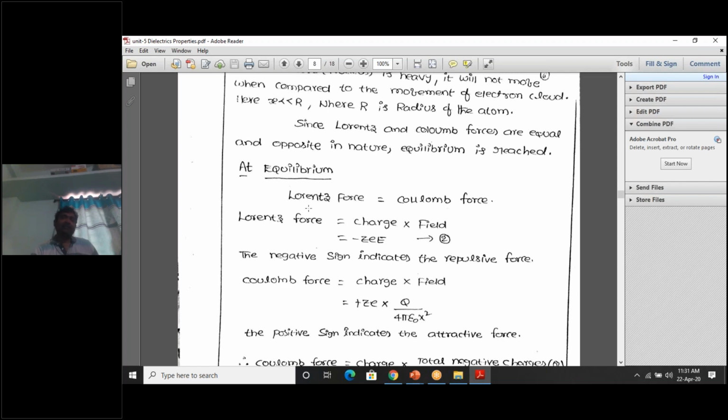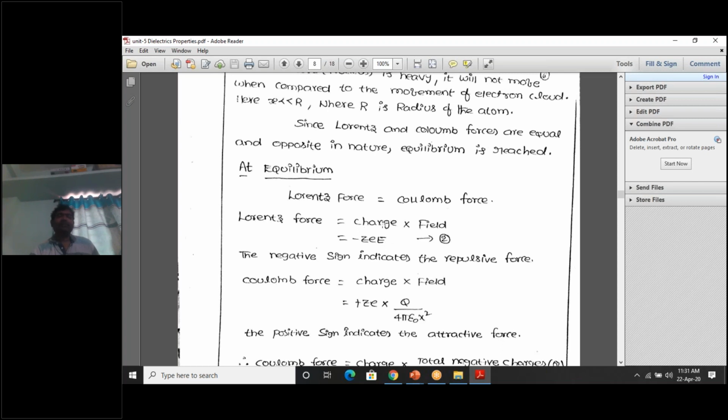So here, what is the Lorentz force? Now we have to derive the Lorentz force expression and the Coulomb force expression, and equate these two. Lorentz force is equal to Coulomb force. For any force, F equals what? F equals EQ, where Q is a charge. What is the charge? Minus Ze. Sir, why did you write minus? Because it is a repulsive force. Lorentz force separates the positive charge and the negative charge. So the charge is minus Ze, into the applied field E.